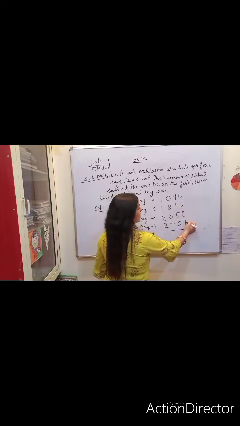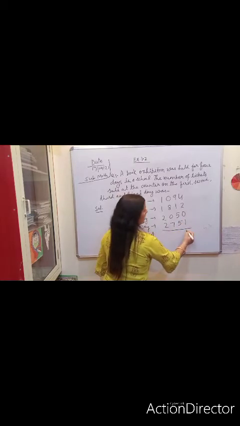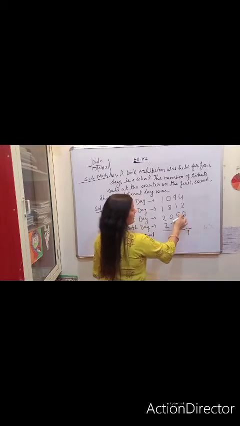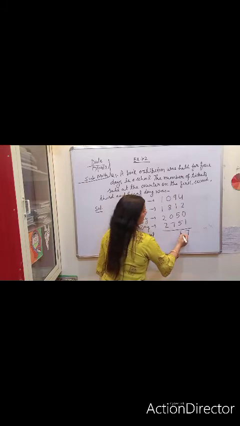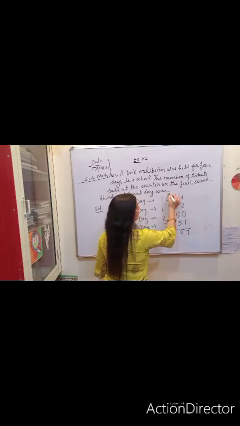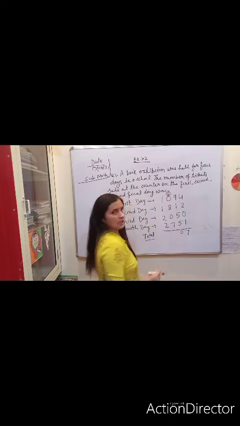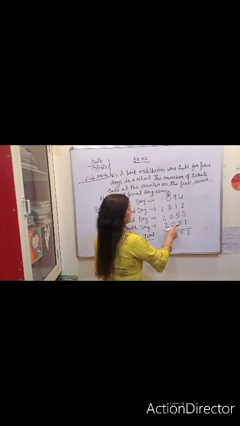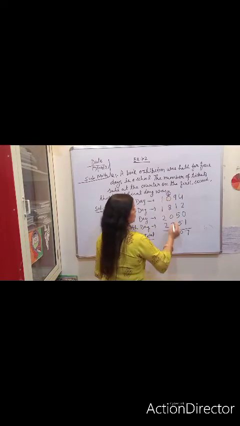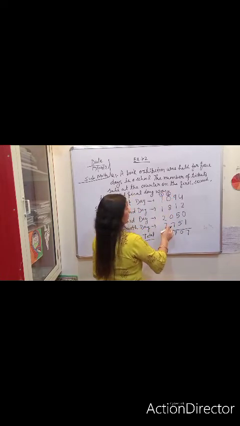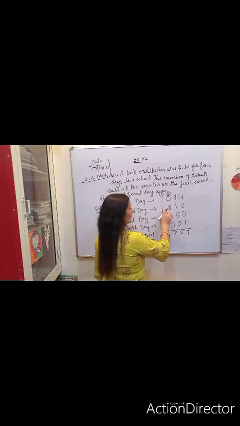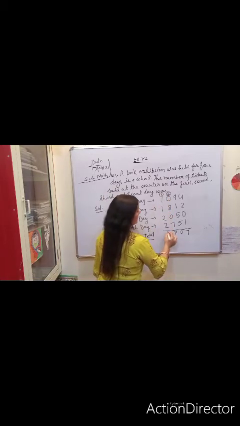4 plus 2 plus 1. 4 plus 2 is 6, plus 1 is 7. Now 5 plus 5 is 10. 10 plus 9 is 19. 19 plus 1 is 20. Write 0 and carry forward 2 here. You can put a circle here. So 8 plus 7 is 15. 15 plus 2 is 17. Now carry forward 1. 2 plus 2 is 4. 4 and 1 is 5. 5 and 1 is 6. 6 and 1 is 7.